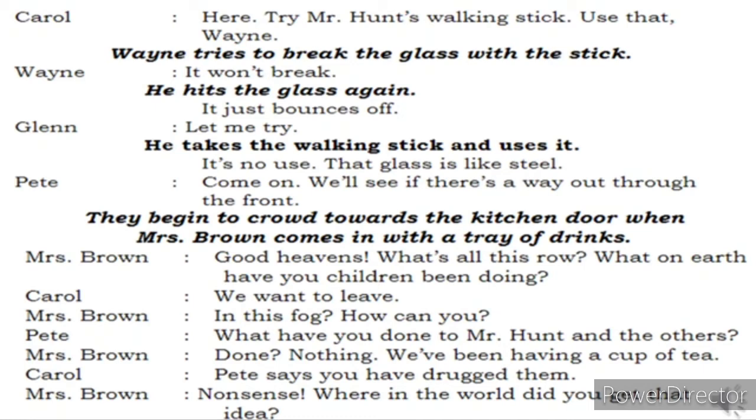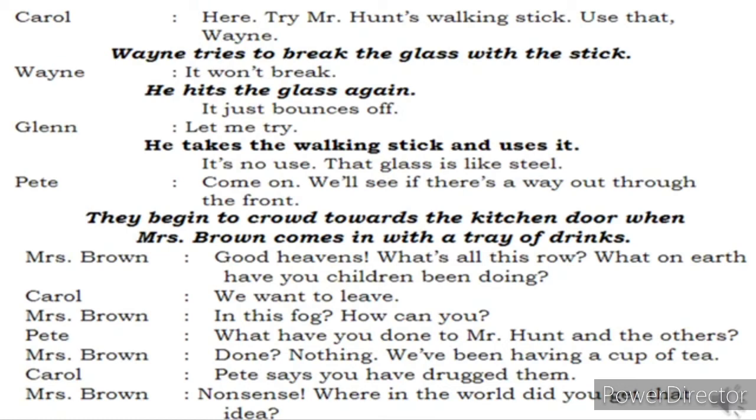Glenn says, let me try my best now. He takes the walking stick and uses it. But it's no use. The glass is like steel. There is no use. The glass is really like steel. Pete says, come on. We'll see if there is a way out through the front. Pete says there is no use of doing all these things. Let's go and see if there is a way for us to escape from the main door.